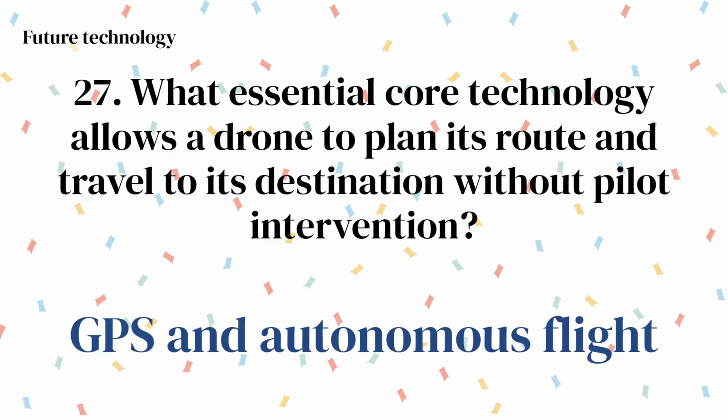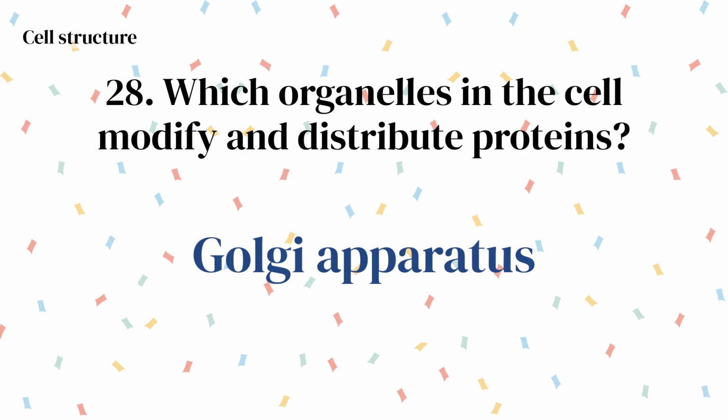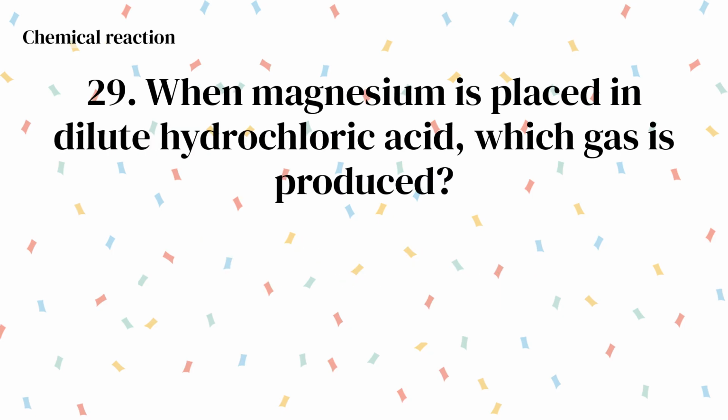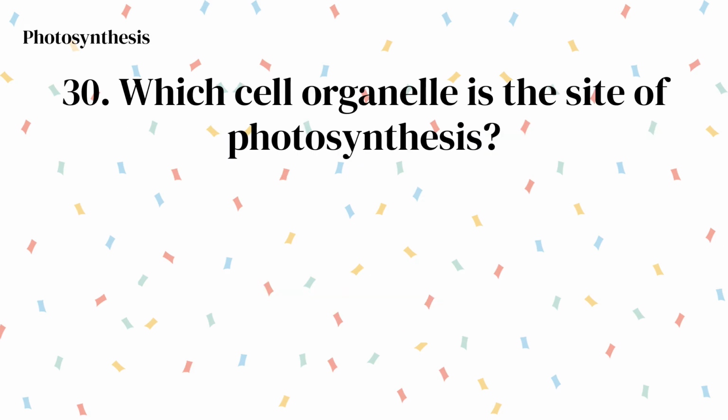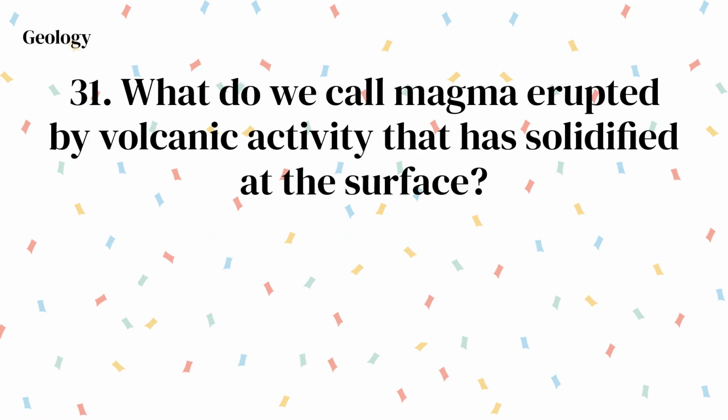GPS and autonomous flight. Which organelles in the cell modify and distribute proteins? Golgi apparatus. When magnesium is placed in dilute hydrochloric acid, which gas is produced? Hydrogen. Which cell organelle is the site of photosynthesis? The chloroplast. What do we call magma erupted by volcanic activity that has solidified at the surface?